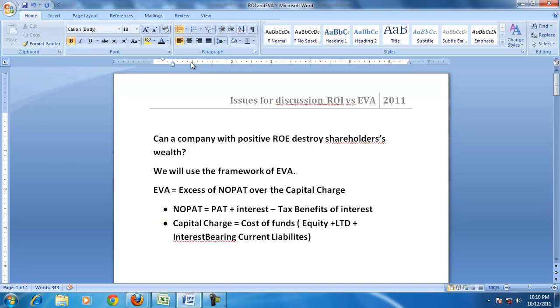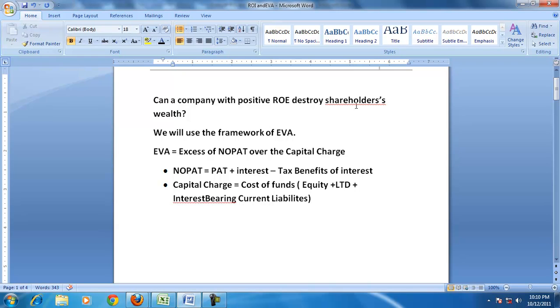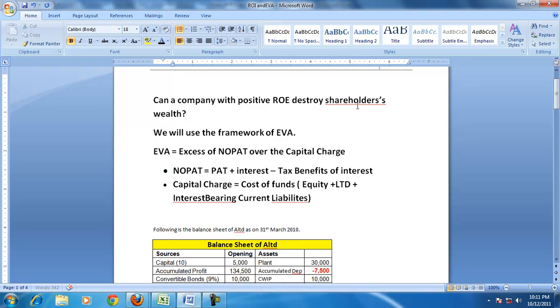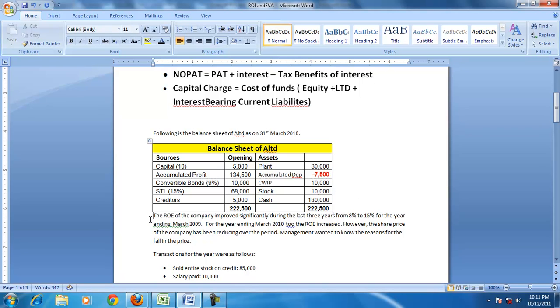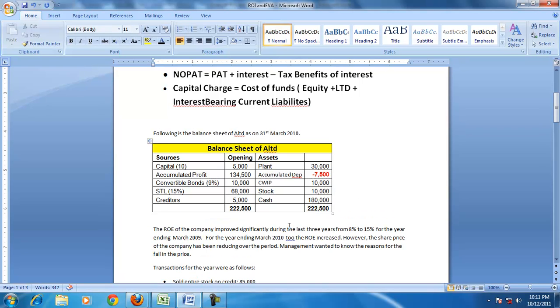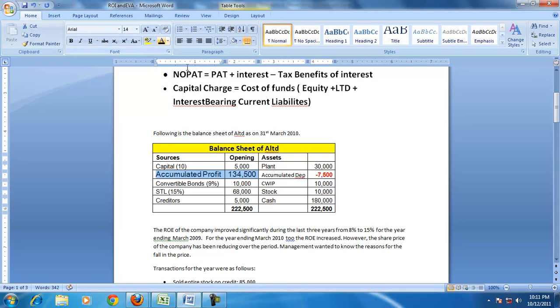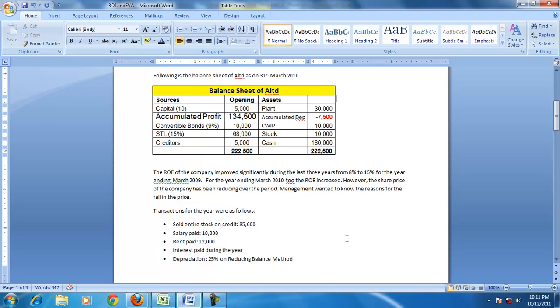So we will try to understand, can a company with a positive ROE have negative EVA? To do that, let us take an example. Suppose this balance sheet is given, and it shows there are huge accumulated profits on the balance sheet. That means the company is making accounting profits.